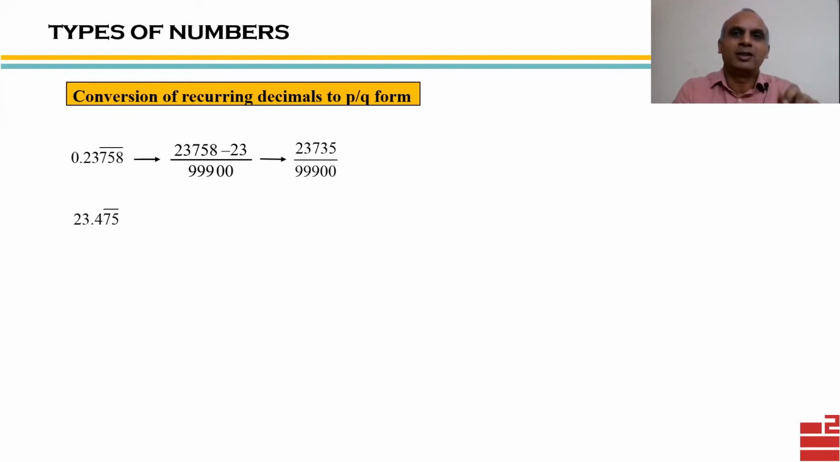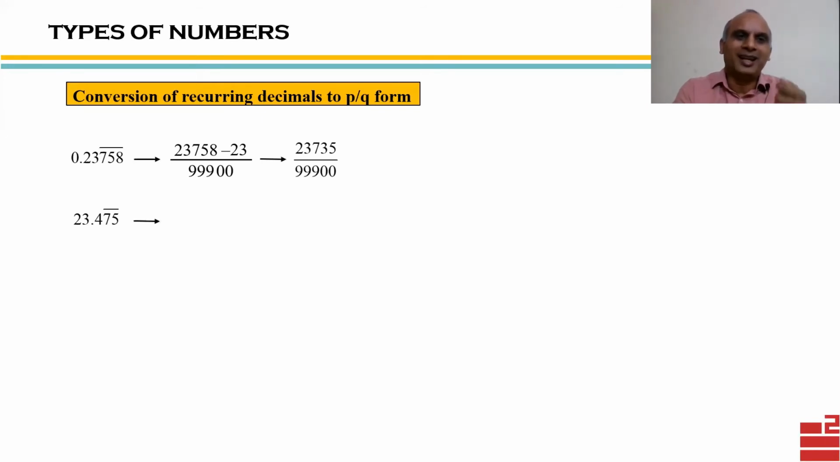23.475 bar. Now bar is over 75. But what is trickier here is that to the left side of the decimal, we don't have 0. We have some non-zero numbers like 23 here. How do we convert such numbers to p by q form?